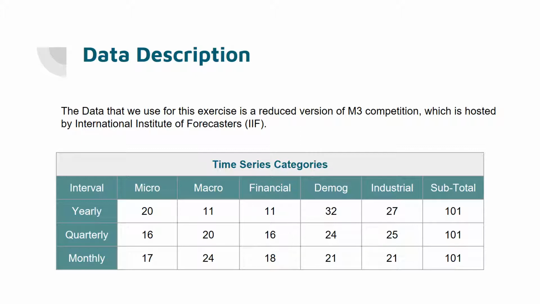The data is taken from the International Institute of Forecasters, which runs a competition called the M Competitions. The aim of this competition is to evaluate and compare the accuracy of forecasting methods over a massive collection of 3003 datasets. Today, we will use a different approach for this competition by using a reduced version of 303 datasets. The table here shows the datasets given to us and the count based on the frequency type and the sectors divided.